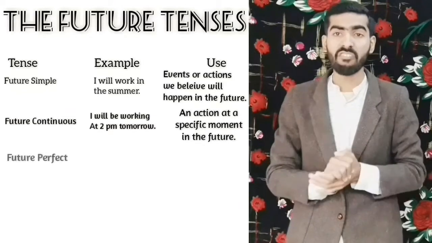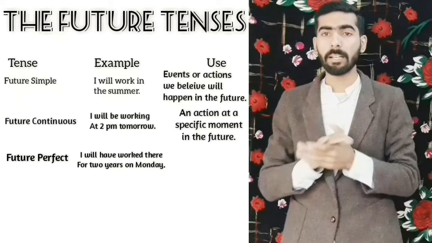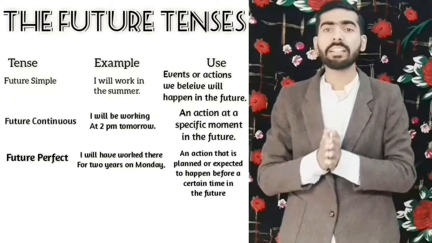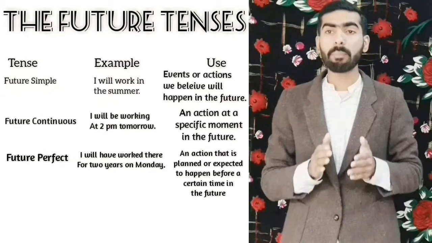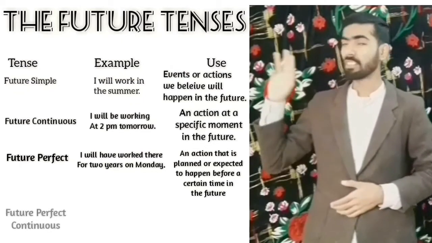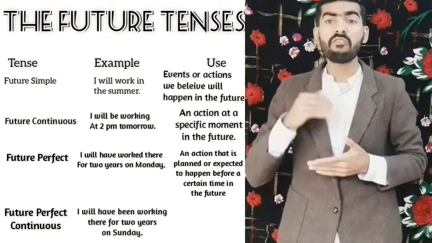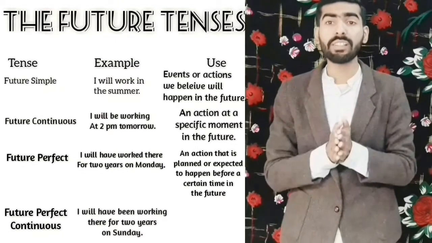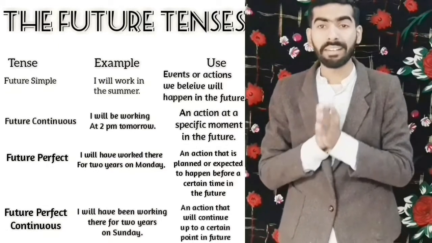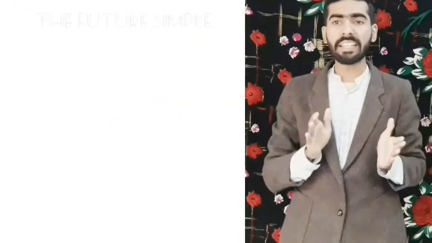We have the future perfect. I will have worked there for 5 years on Monday. We use this to talk about an event or an action that is planned or expected to happen before a certain time. Future perfect continuous. I will have been working there for 2 years on Monday. Very similar to the future perfect. We will talk about them in the video later. We use this to talk about an action that will continue up to a certain point in the future. Let's take a closer look now.